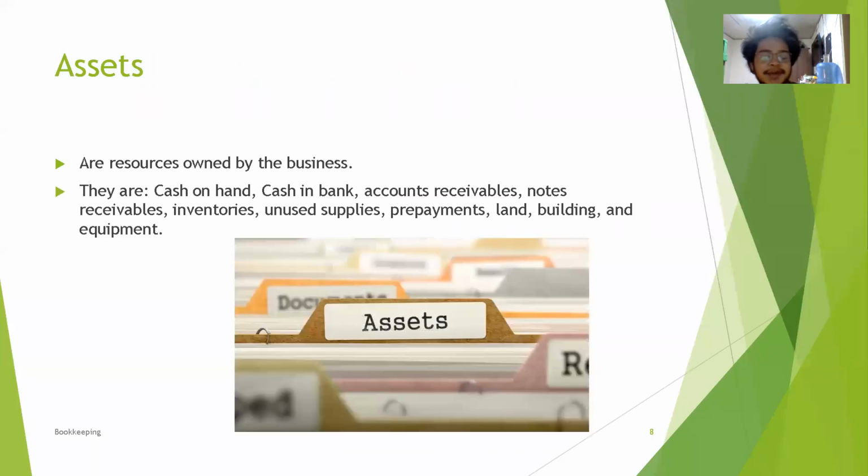Then next we have the so-called assets. Assets are resources owned by the business. They are cash on hand, cash in bank, accounts receivable, notes receivable, inventories, unused supplies, prepayments, land, building, and equipment.